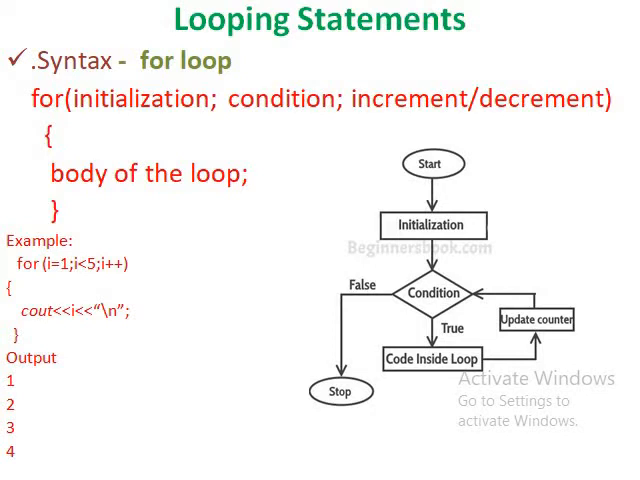Consider the example: for (i = 1; i < 5; i++). Here i = 1 is the initialization, i < 5 is the condition, and i++ is the increment of the counter variable. Here i++ represents i = i + 1. The body of the loop is to print the value of i. The variable i is initialized to 1, and the condition is i less than 5. So the value of i is printed from 1 to 4, because the condition is i < 5, so it cannot print the value 5.